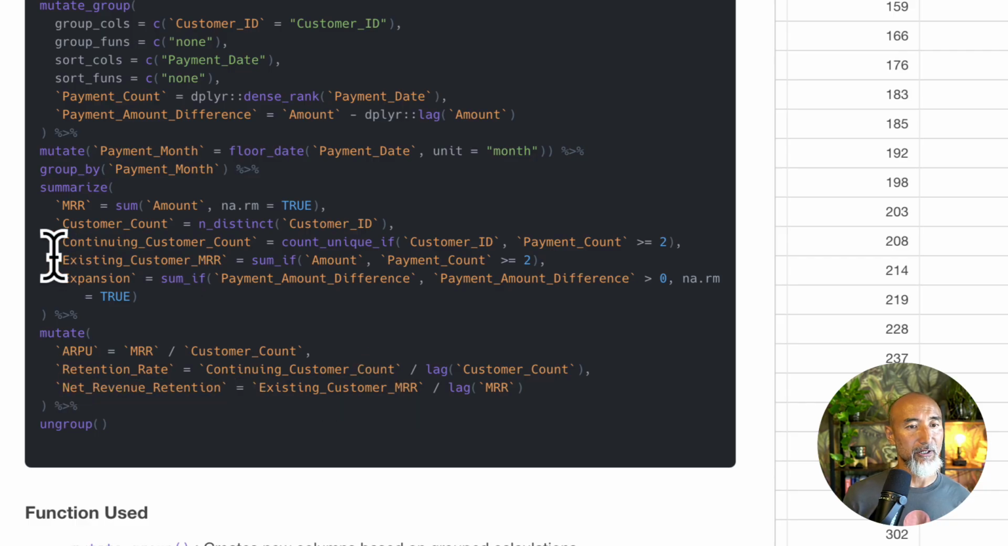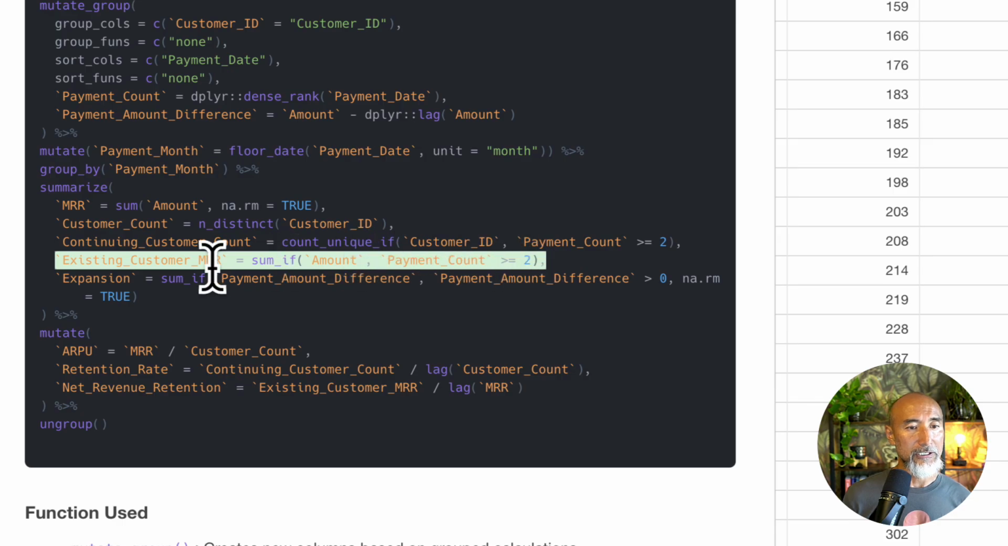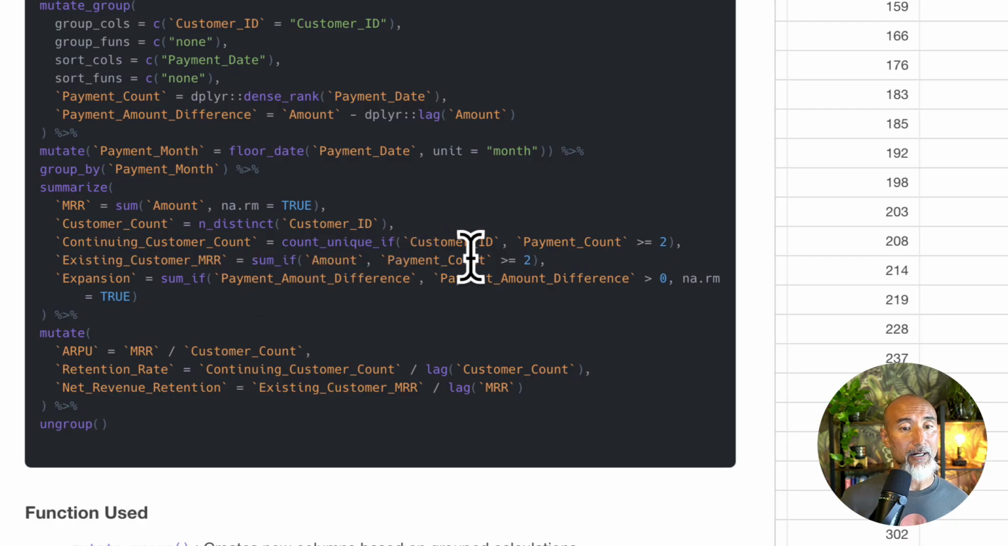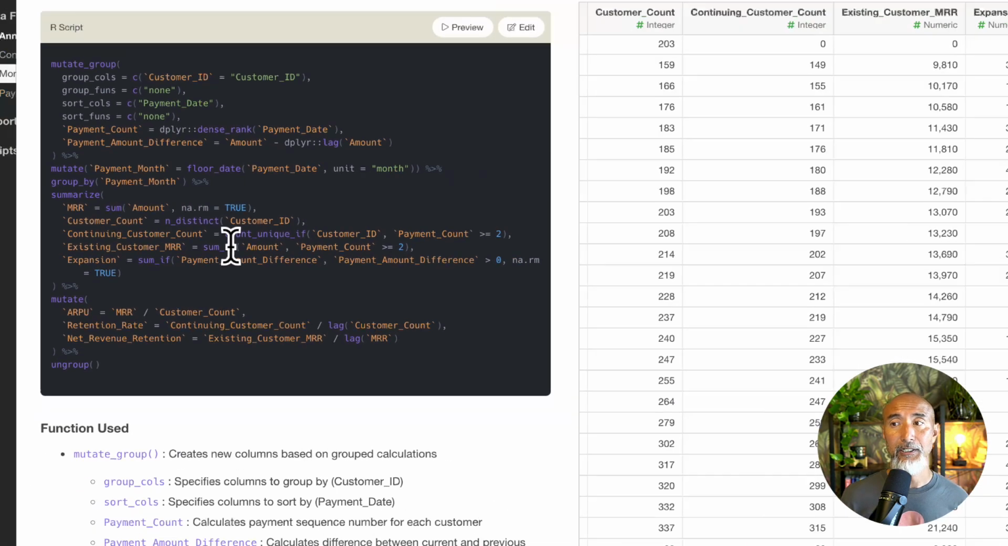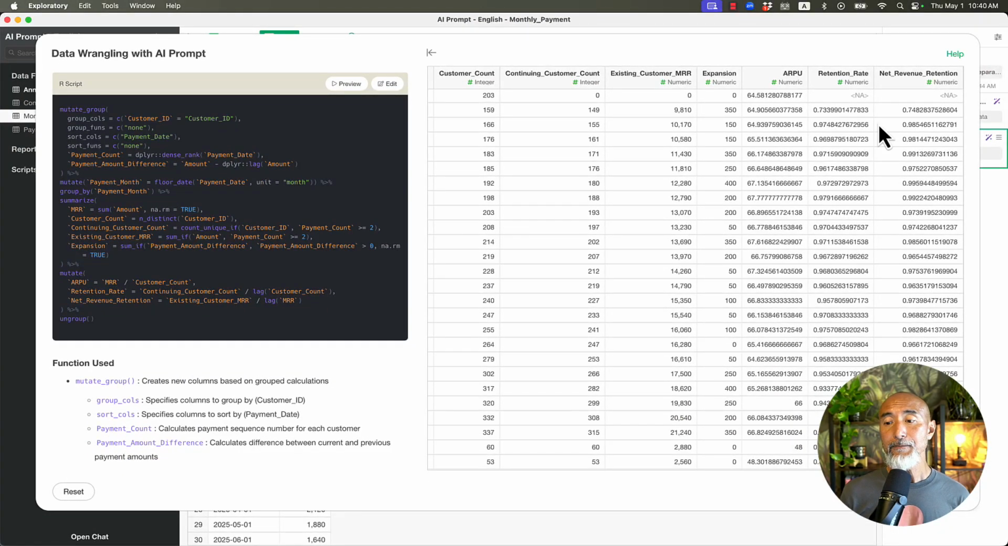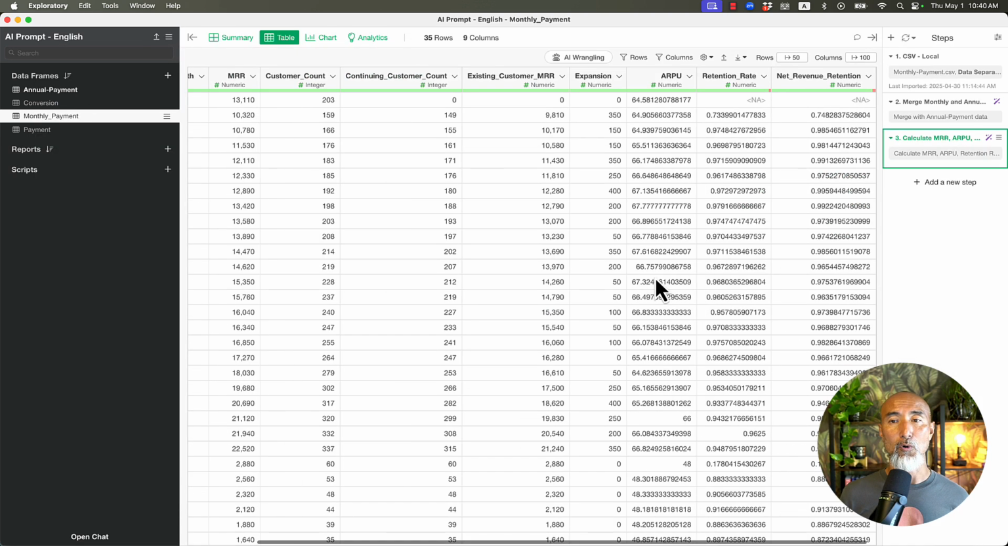For the existing customer MRR, it's using the sum_if function, which is like a conditional sum function. So if the payment count is greater than 2, then you calculate that amount and recognize it as part of the existing customer MRR. Okay, and then it looks okay. Then click on the Run button finally, and you get all the KPIs calculated: MRR and ARPU, retention rate, and the net revenue retention.